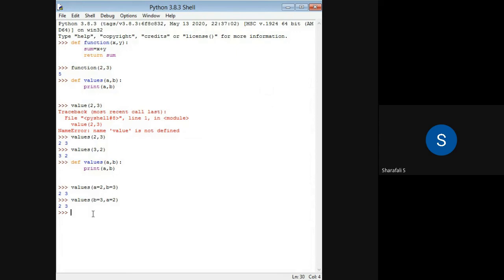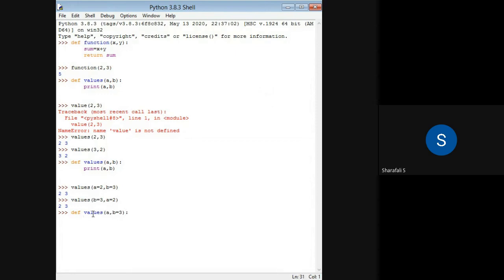The third one that we discussed was the default argument. In this case, I have to define the function so that one of my arguments has a default value. So b equal to, let's say, 3, colon.